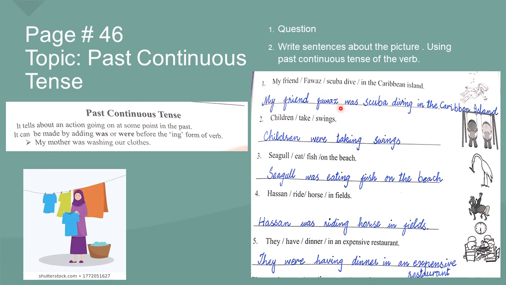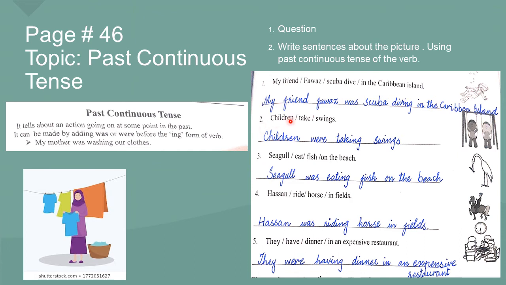My friend Fawaz was scuba diving in the Caribbean island. Scuba diving, this is the verb dive.